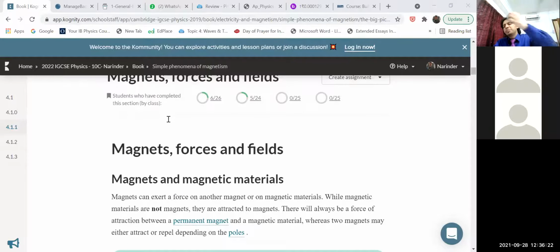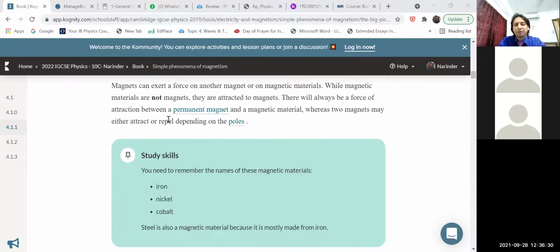Before we go into magnetic field lines, before I show you how to draw the magnetic field lines in case of a magnet, let us discuss something about the magnet itself. I'm not going into the history of the magnet. What is a magnet? You're already aware from grade 6, grade 7, grade 8, you already studied about the magnet. But the thing I want to discuss here with you children is that we have permanent magnets.